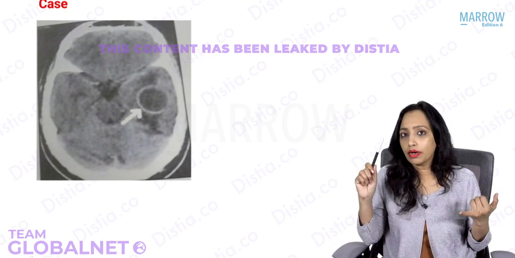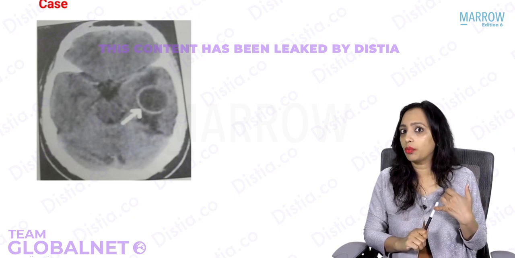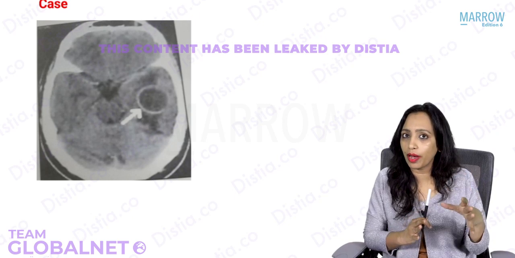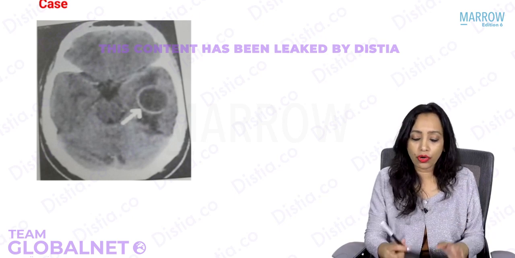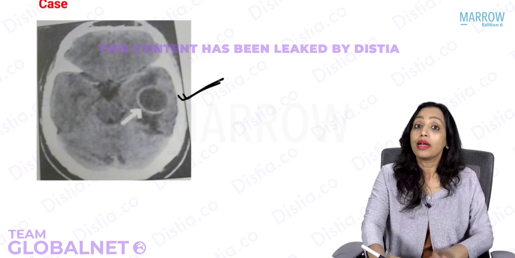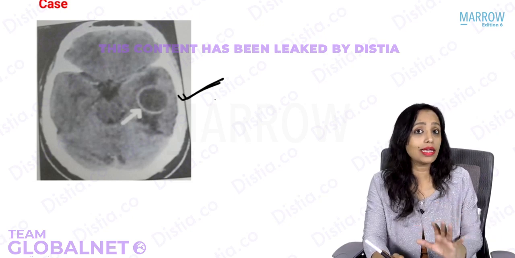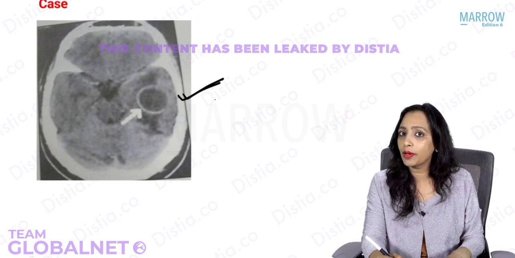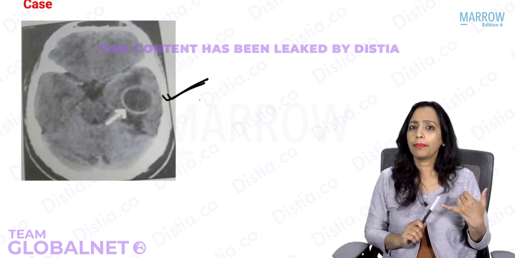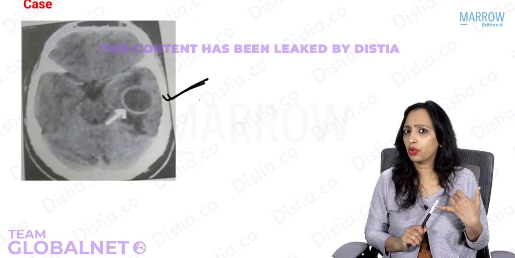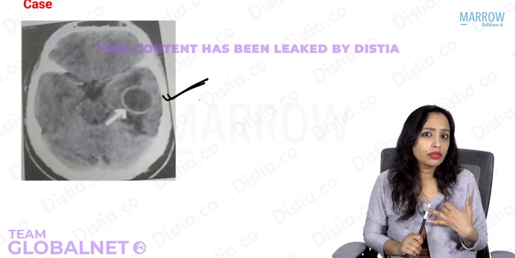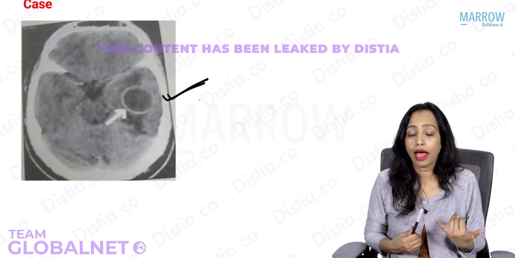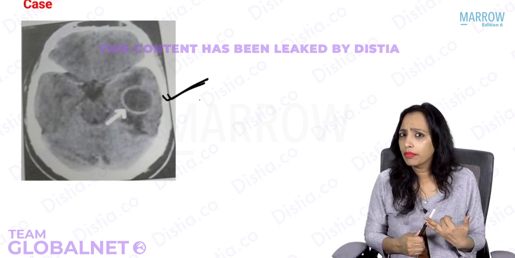A patient has presented with otitis media with convulsions. Convulsions itself are sufficient for you to diagnose that this is a temporal lobe abscess. CT is also given, and CT is showing the ring enhancing mass. So this confirms that yes, this is a temporal lobe abscess. So how are you going to manage this patient? MRM? Yes or no? Abscess drainage. We have to remove the abscess. Now an abscess anywhere has to be drained. Abscess drainage, MRM.